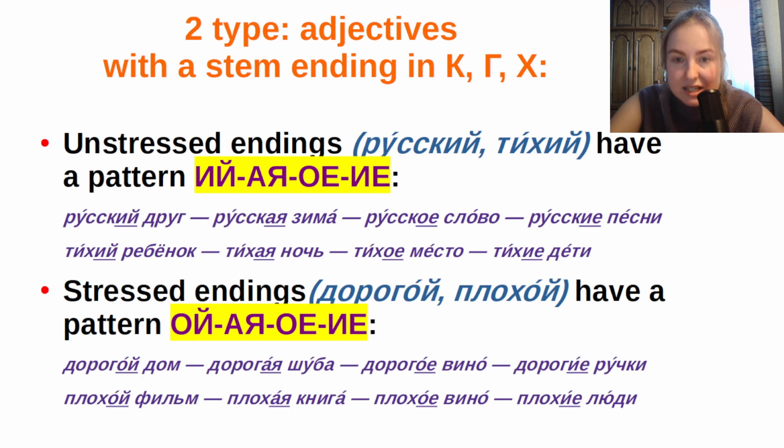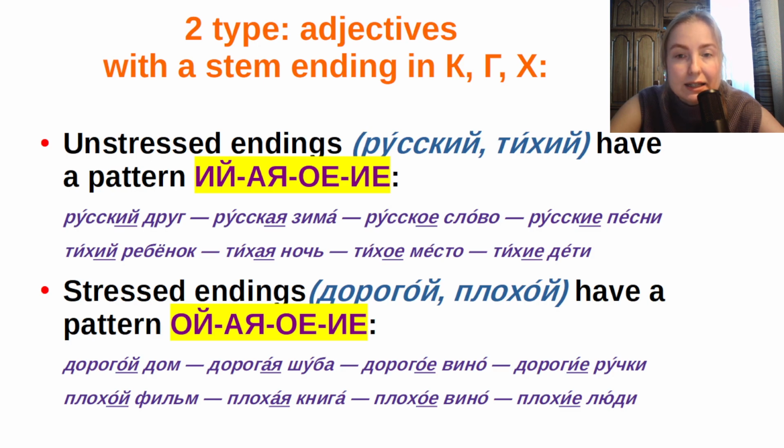Плохой means bad. They have the pattern of endings ой, ая, ое, ие. Like дорогой дом, expensive house, дорогая шуба, expensive fur coat, дорогое вино, expensive wine, и дорогие ручки, expensive pens.